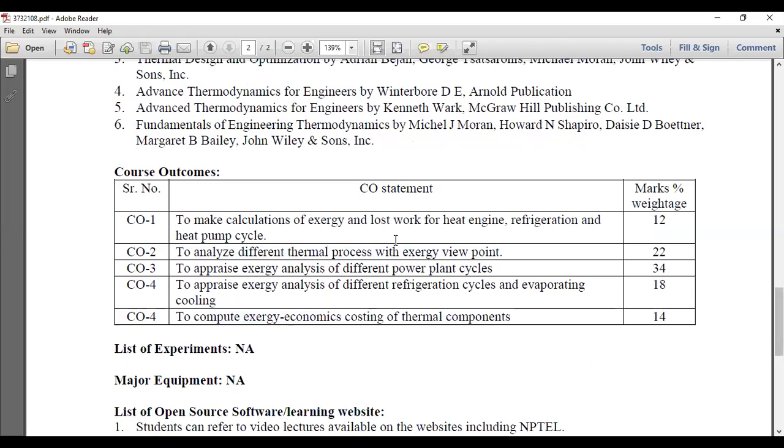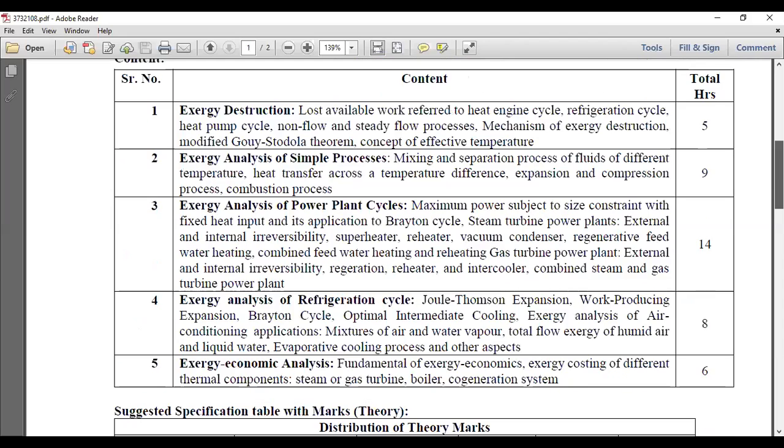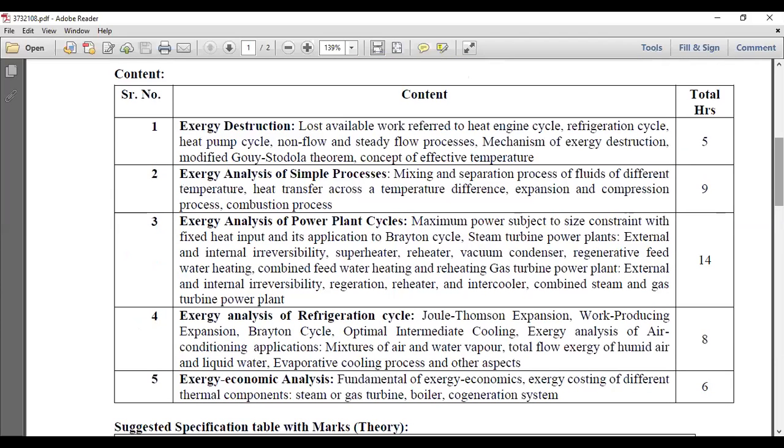And the last one is Fundamentals of Engineering Thermodynamics. You will get some of the basic fundamentals, principles, and laws of thermodynamics, like in PK Nag. You can also use it to refresh your fundamentals of engineering thermodynamics. I will refresh your knowledge of thermodynamics before I start the exergy analysis, because it is necessary to recall all the basic fundamentals. Right now, these are the